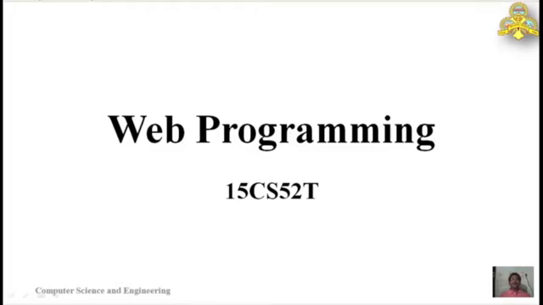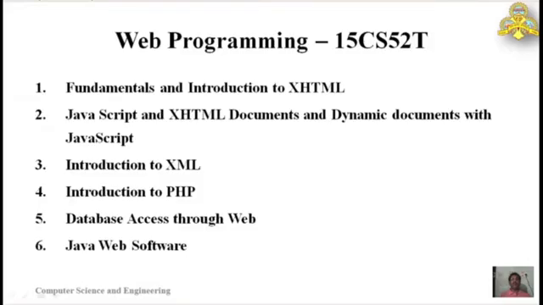We'll study the subject web programming, code number 15CS52T, for 5th semester computer science engineering diploma. In this subject, for your syllabus, there are 6 units. Unit 1 is fundamentals and introduction to XHTML. We'll start with unit 1.